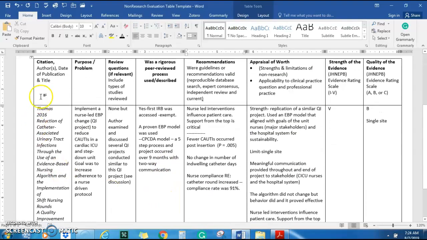Okay, so the biggest thing here is, of course, your author, your year, and your title. The purpose of the problem. So I wrote the two aims. They wanted to implement the project to reduce CAUTIs, but they also wanted to increase adherence to the nurse-driven protocol. The review questions, if relevant, there really wasn't a specific question here, so I wrote none.